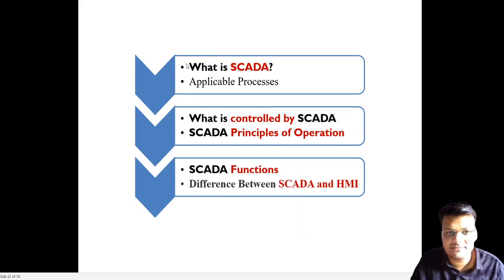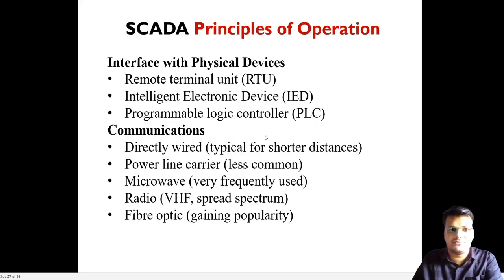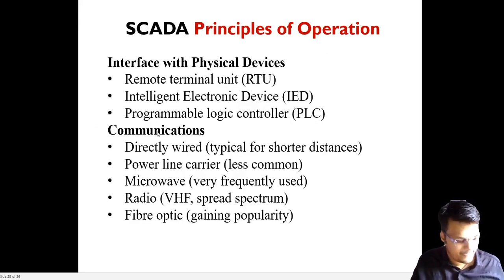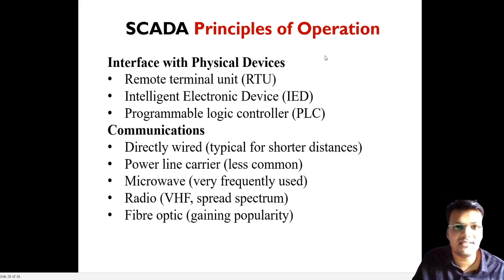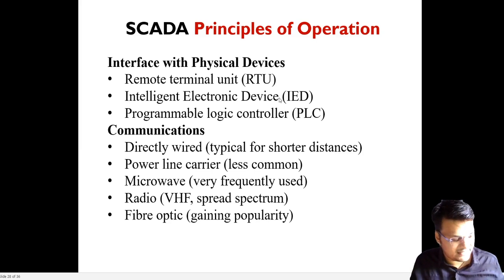These are the basic topics. What is SCADA? What is the application? What is controlled by SCADA? Now, what is the principle and operation? Principle and operation is what devices are used to control these things. So we will see here these are the devices. What devices are included in SCADA? And not only the principle, it is also for communication. The devices included in SCADA are the remote terminal unit, known as RTU, the intelligent electronic device, that is IED, and the programmable logic controller, that is PLC.